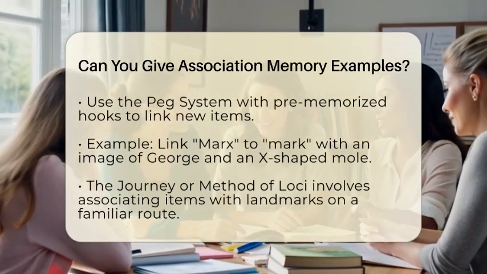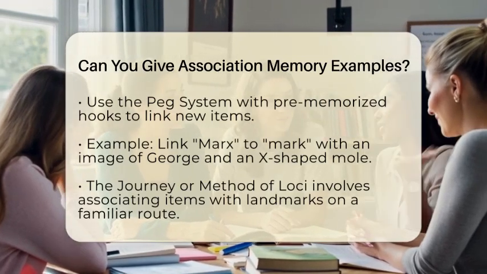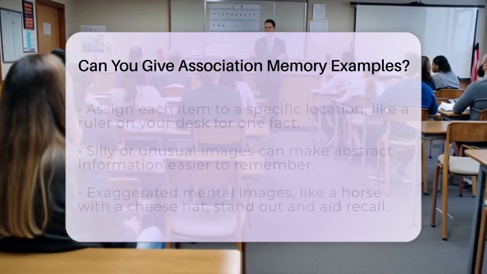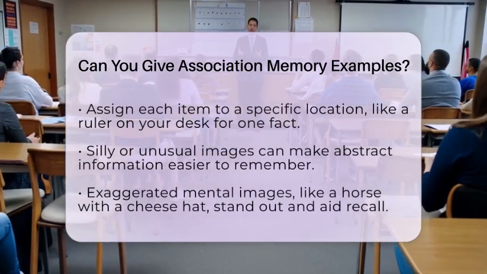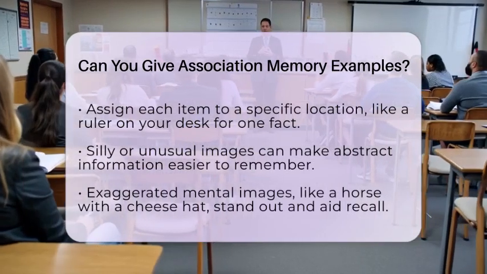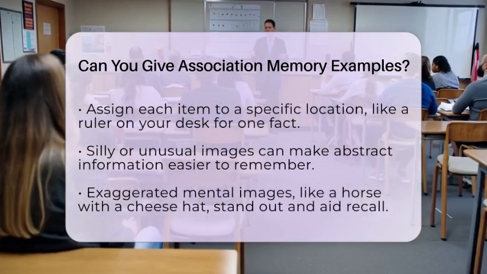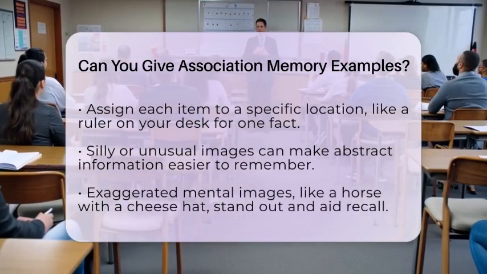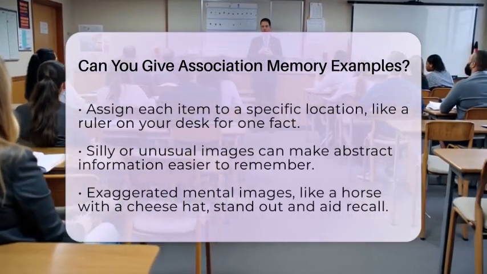Another effective method is the journey or method of loci. Picture a familiar route, like your walk to class or through your home. Assign each item you want to remember to a specific landmark along that route. For example, associate a ruler on your desk with one fact and a yellow highlighter with another. By mentally walking the route, you can recall the items in sequence.